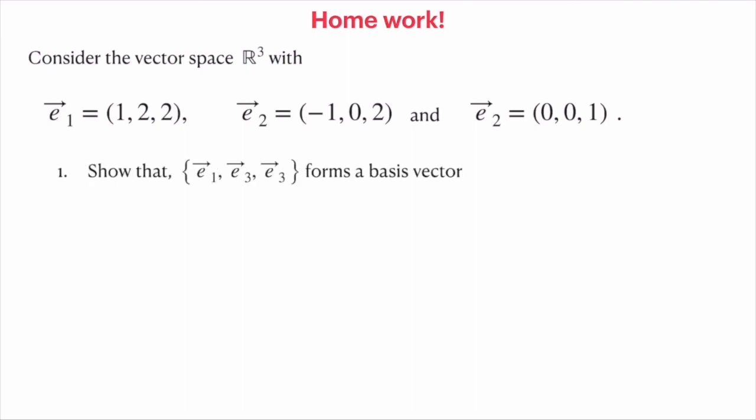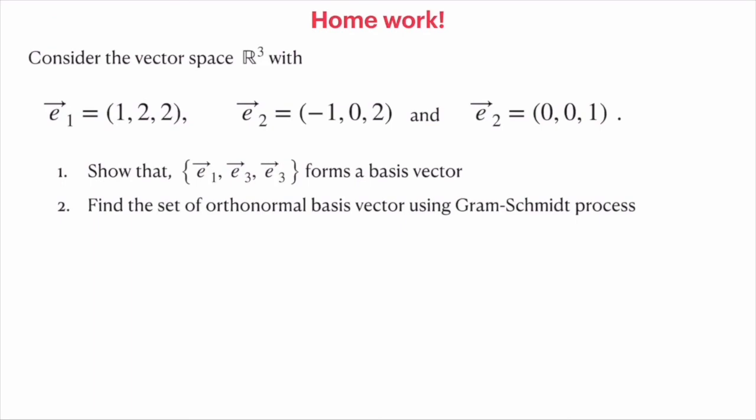That means you have to show that they are linearly independent, which means they span the entire vector space. The second is to construct a set of orthonormal bases. Clearly, E1, E2, E3 are not orthonormal bases, so you need to apply the Gram-Schmidt process to construct orthonormal bases from them.